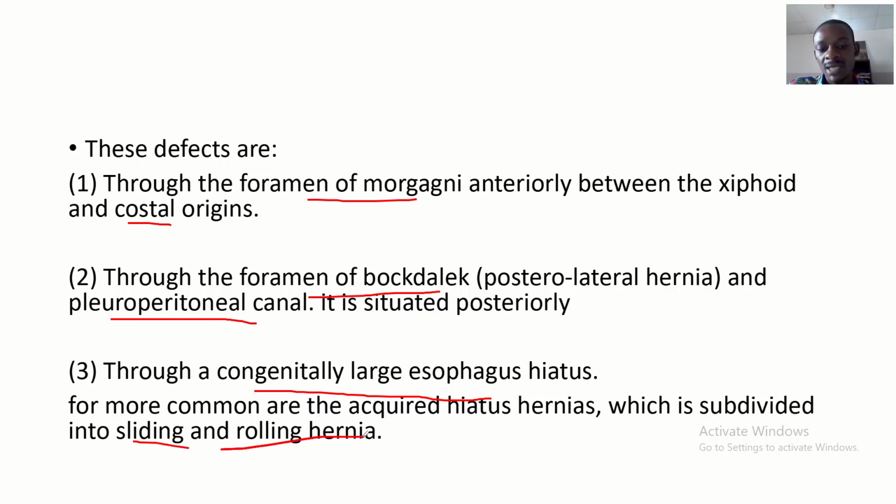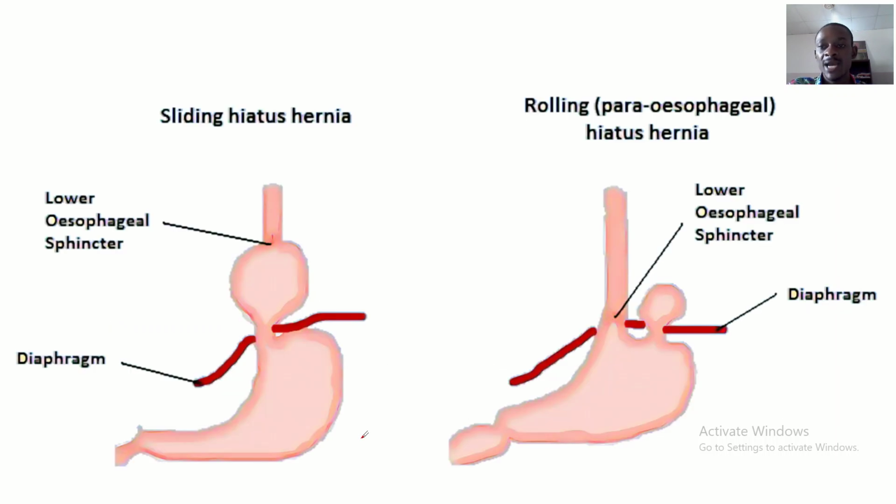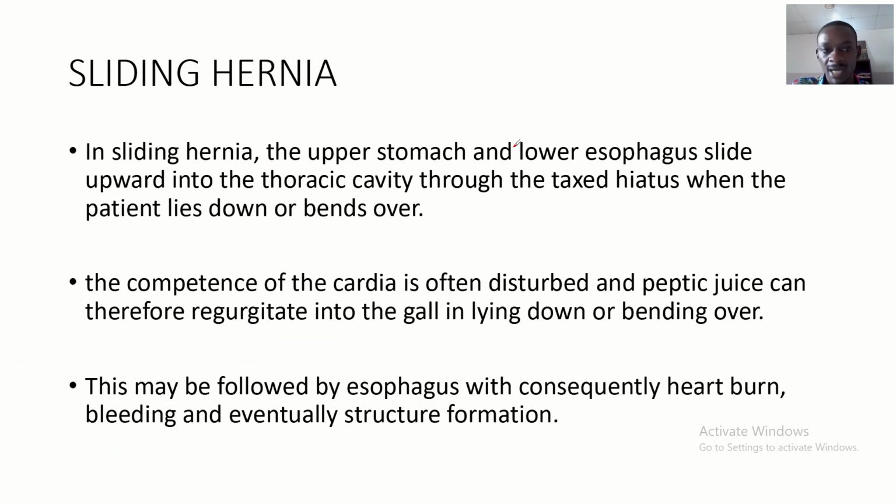Sliding and rolling hernia. So guys, we're moving into the real lecture now. You could see this diagram right here is a sliding hernia. This diagram here is the rolling hernia. So what is a sliding hernia? In sliding hernia, the upper stomach and the lower esophagus slide upward into the thoracic cavity through the esophageal hiatus when the patient lies down or bends over.